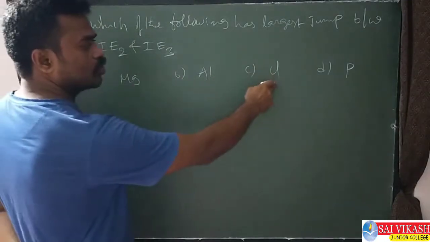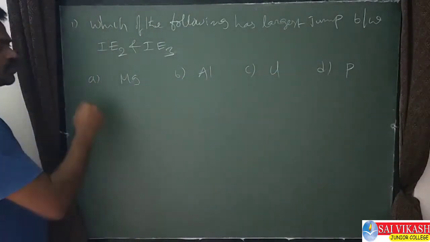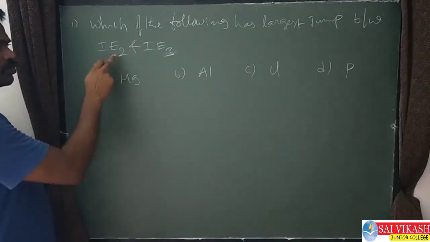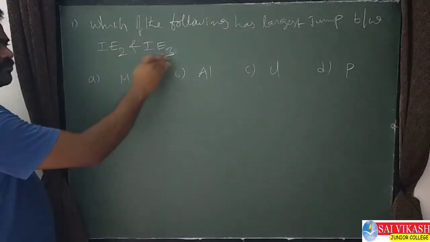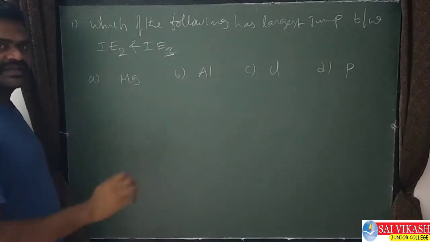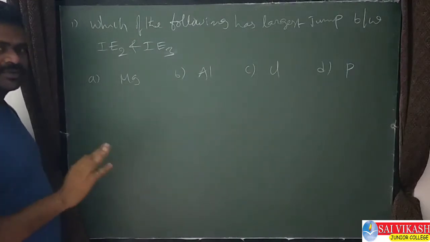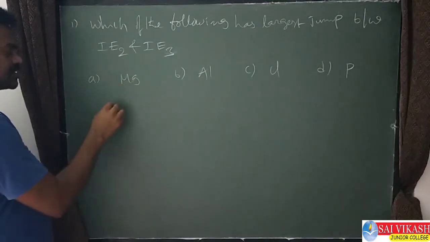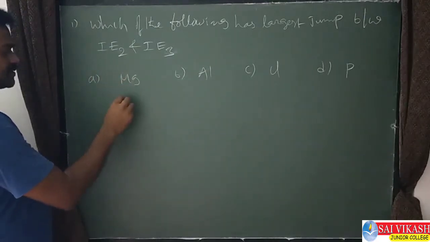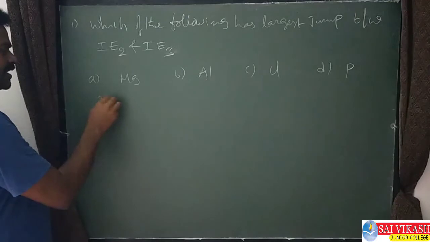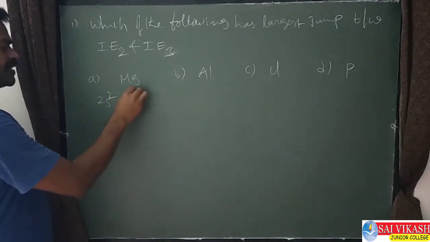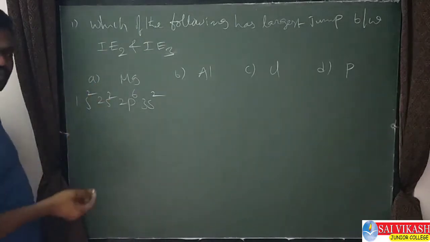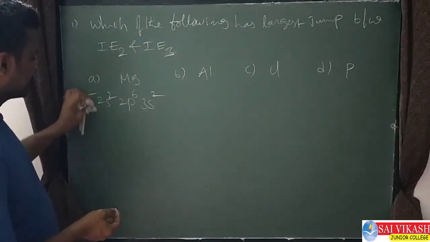Magnesium, aluminum, chlorine, phosphorus are given. So to get the largest jump between IE2 and IE3, meaning to remove the second electron and third electron, a much larger difference is required between energies. In which case is it possible? Let us write the magnesium electronic configuration. Magnesium valence electron configuration is 2s2, 2p6, 3s2. 1s2 is also there, but it will be common, that's why I am removing this one.